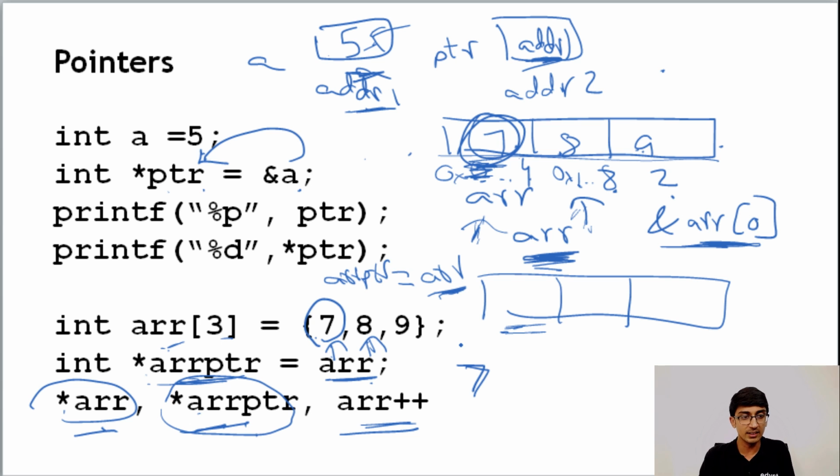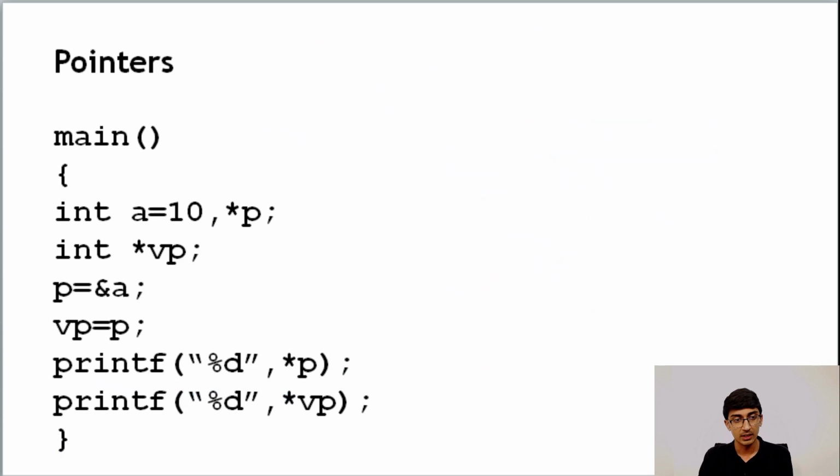So with that done, let's look at a few questions from this topic. I'm going to use about 2-3 example questions and see what we can get out of it. Let's look at this question over here. This was again asked in previous years at TCS NQT. So we have int a = 10 and *p. Just a throwback to yesterday's class: here the star is being used as a separator and not as an operator.